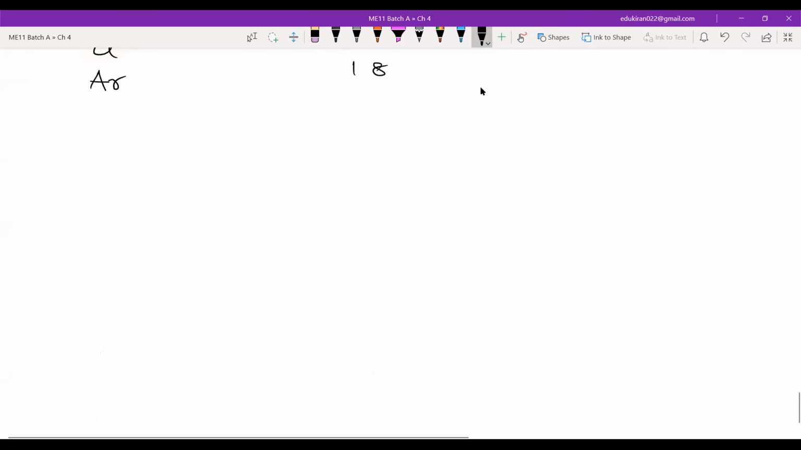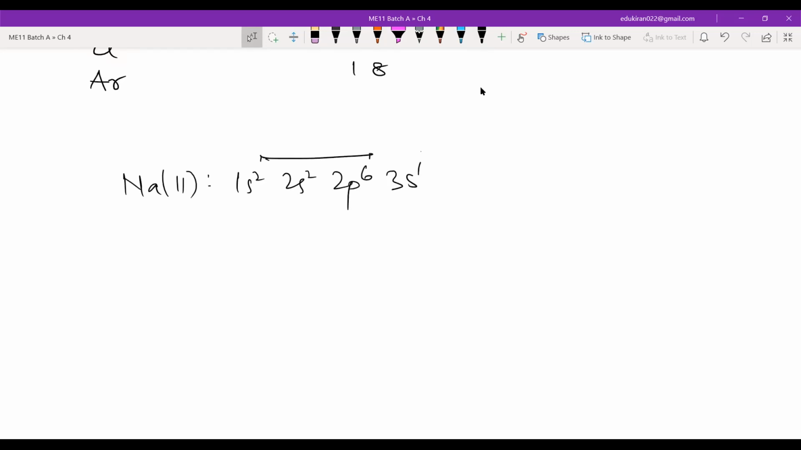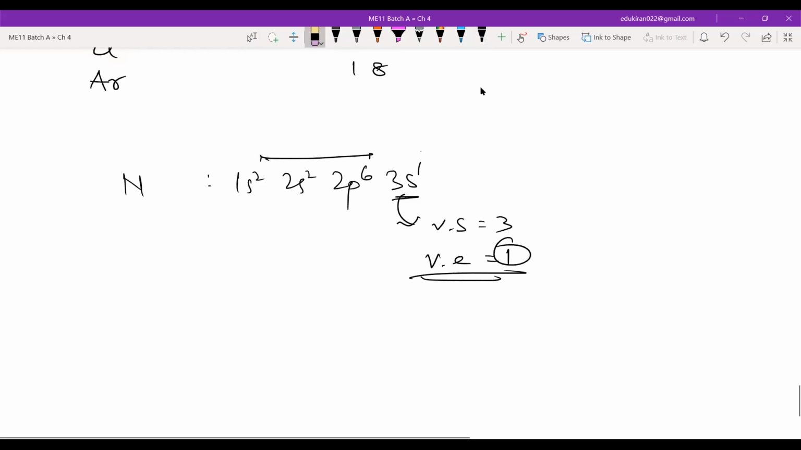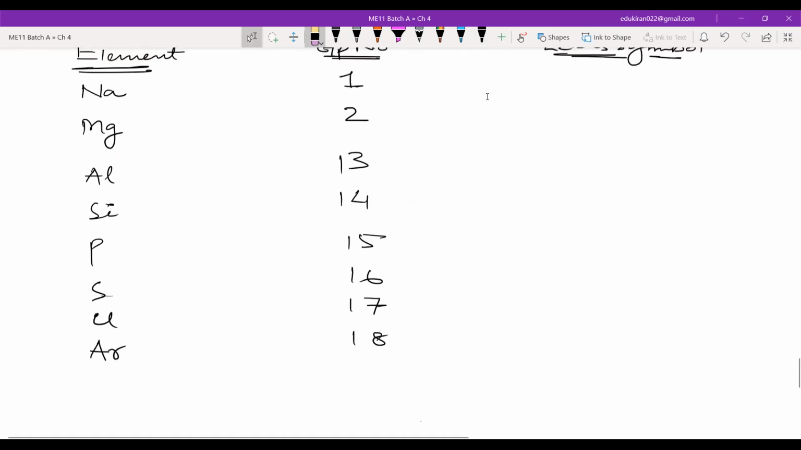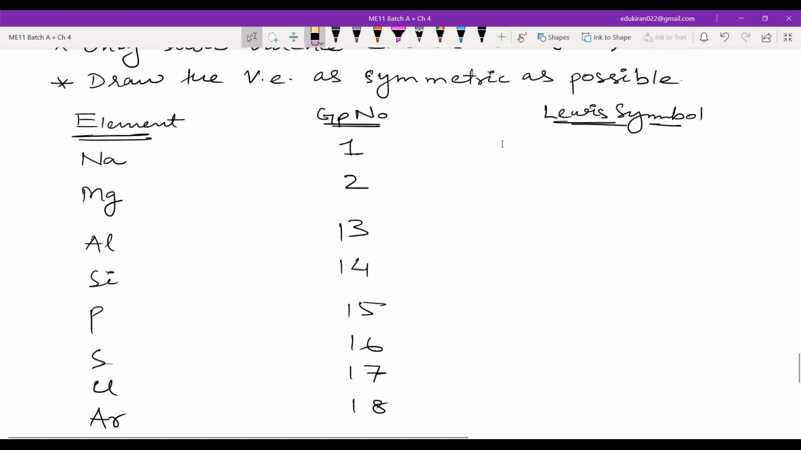If you want to see, sodium is 11: 1s2, 2s2, 2p6, 3s1. The valence shell is 3, and the valence electron is 1. You can do this at home and see from the periodic properties. We have written the electronic configuration for each of the elements, and you can compare the group number. I have told you the relationship between the group number and the valence electrons yesterday. So group number 1, sodium.